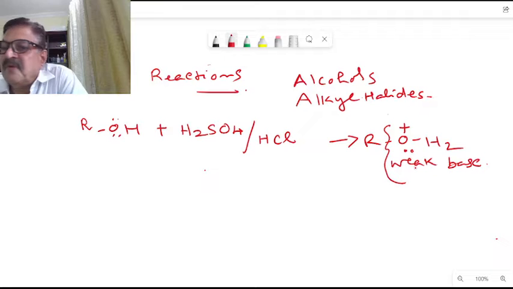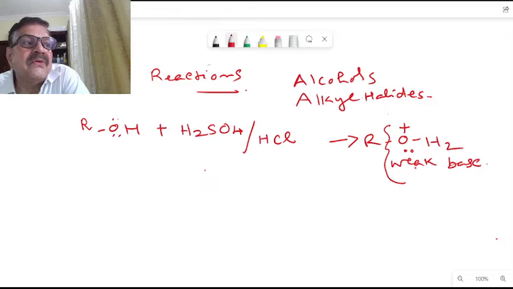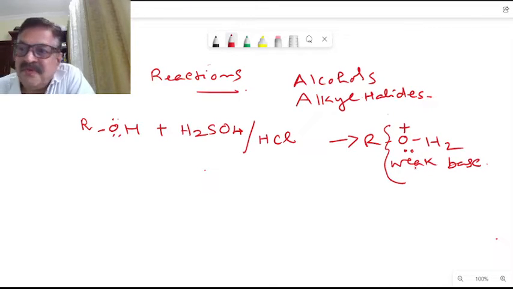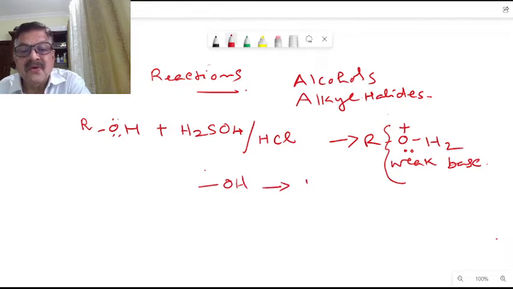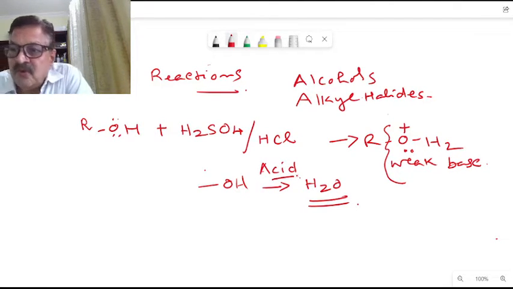So if the OH group of an alcohol is made into a good leaving group, then the alcohols can undergo beta elimination reactions as well as nucleophilic substitution reactions. Therefore, this OH group is to be converted into H2O. This is a more important point here, by treatment with a strong acid. Correct. So the OH group of an alcohol is made into a good leaving group. We need a good leaving group here. Alcohols can then undergo beta elimination reactions and nucleophilic substitution reactions.